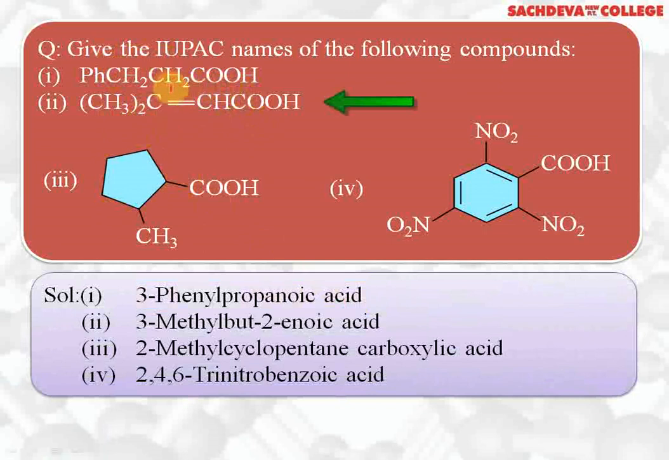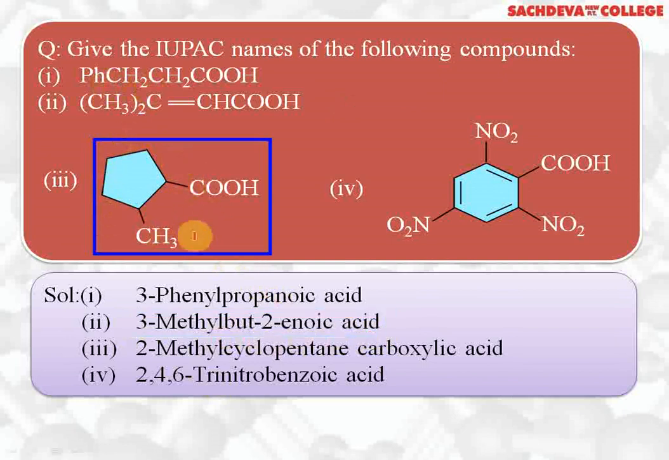1, 2, 3, 4. So 3-methylbut-2-enoic acid. 3-methylbut-2-enoic acid. The third compound, we have a cyclopentane ring. Carboxylic acid is here, methyl group is here.